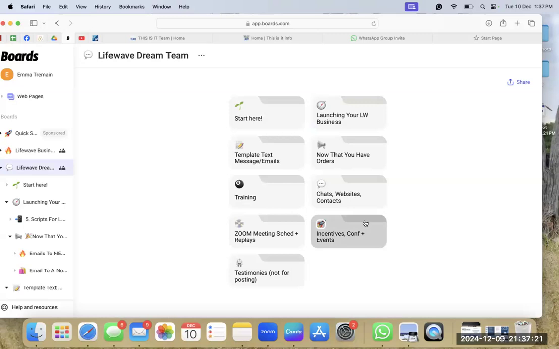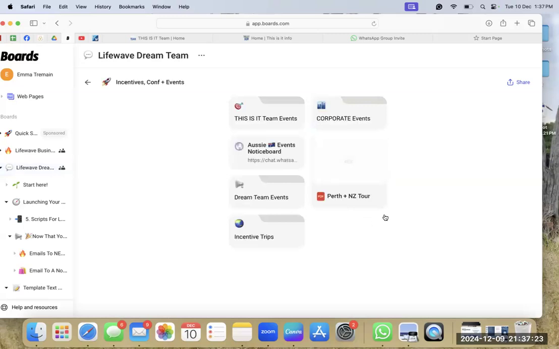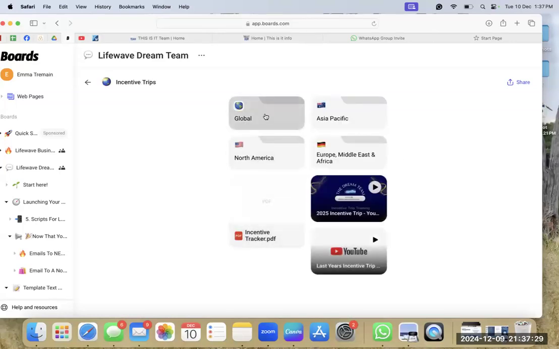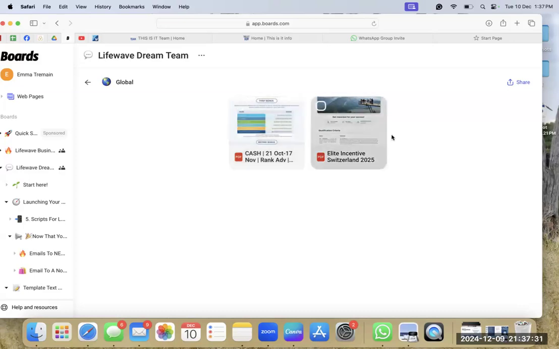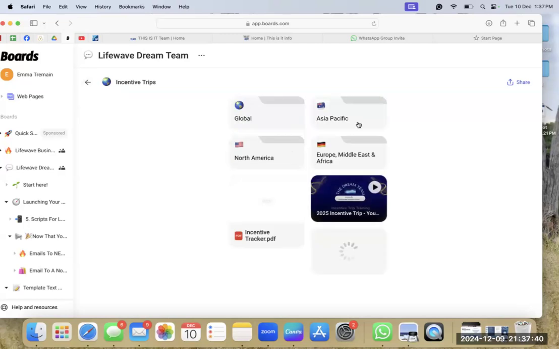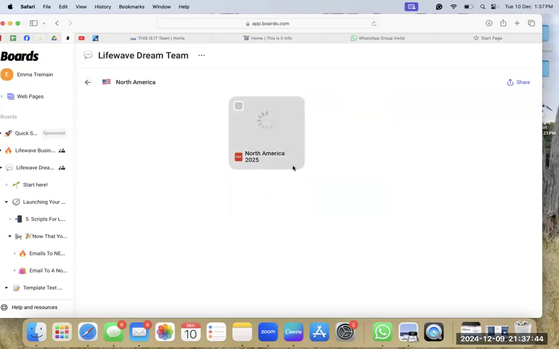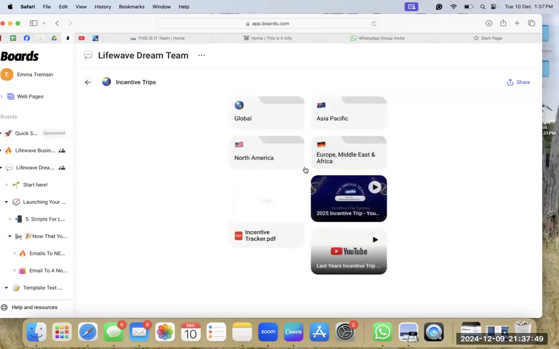Cool. Incentives, conference events, all of the things are in here. So we have our incentive trips per area. Global is the elite incentive. That one we might want to just get rid of, Vanessa, because that's ended now. But the elite incentive, Asia Pacific, we've got Bali. North America, you've got Pudaminta, not really sure. And then Europe is Dubrovnik, I believe.